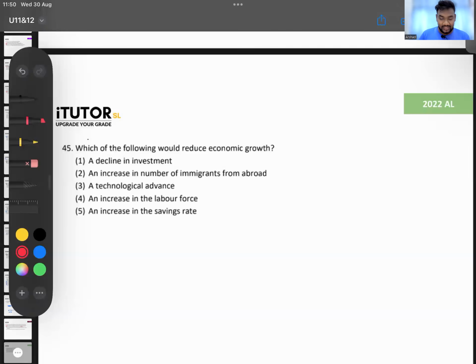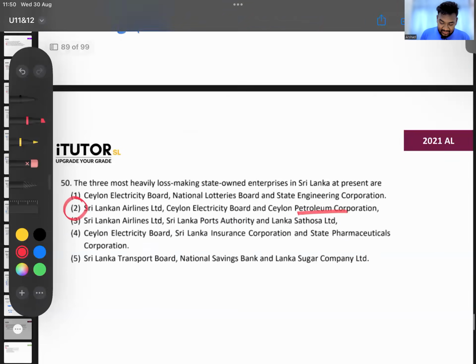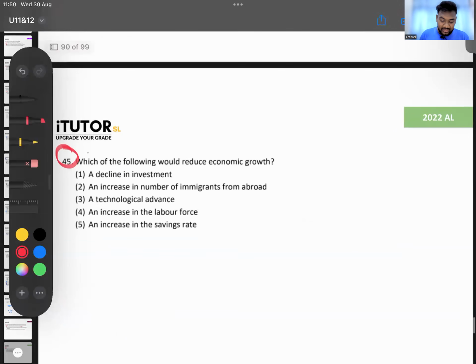Going to the last paper, 2022. Starting with the 2022 questions. Which of the following would reduce economic growth? All of the years they ask which of the following will increase economic growth. Now, reduce: decline in investment, increase in the number of immigrant workers from abroad, technological advancement, increase in labor force,